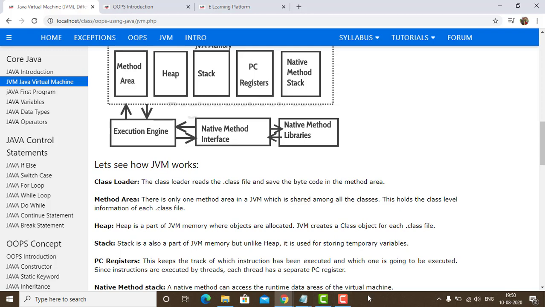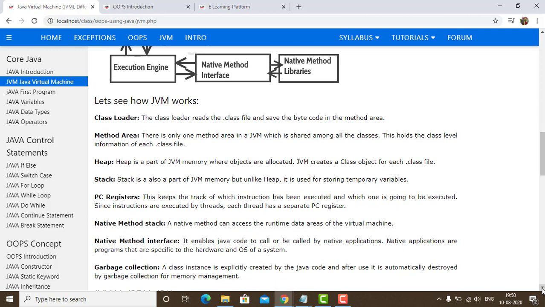Now native method stack: a native method can access the runtime data across the virtual machine. Native method interface enables the Java code to call or be called by native applications. Native applications are the programs that are specific to the hardware and operating system of a system.